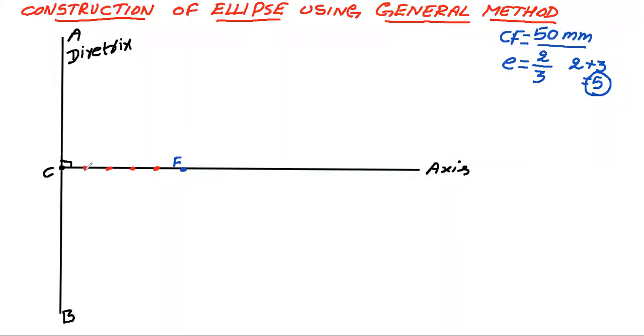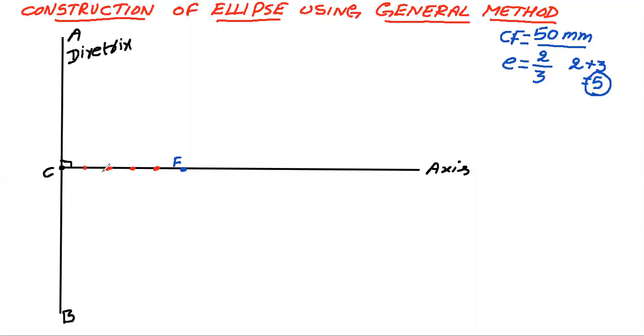Now you can see here, I have divided this into 5 equal parts. So first part, second part, third part, fourth part and fifth part. What is the length of each part? We have 50 mm as CF. So when CF is divided into 5 equal parts, each part length is 10 mm. So total 5 tens, 50 mm. So I have to divide this into 5 equal parts.